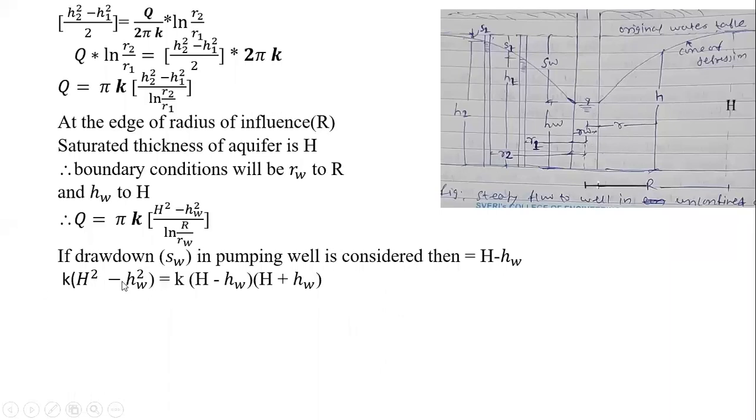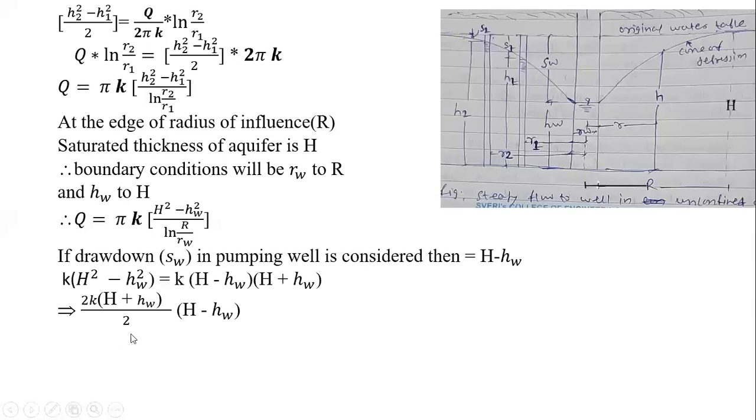So K into H square minus HW square. Expanding it, we know that A square minus B square is equal to A minus B into A plus B. That is H minus HW into H plus HW into K. Now if you multiply and divide it by 2, just for simplification, then it implies 2 times K into H plus HW by 2 into H minus HW.